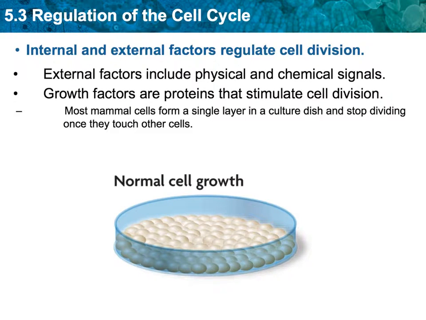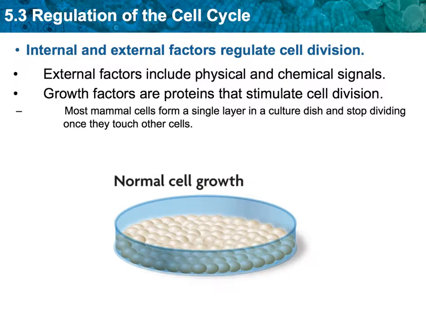All right, so the control mechanisms that facilitate cell division, there are two types that we're going to talk about. One type works from the outside, that being an external factor. What it's going to do is message or stimulate the internal factors, by sending chemical signals in to say, hey, there's enough cells, no more division is necessary. These are the growth factors, which are proteins, as is a lot of the other important things in eukaryotic organisms. Proteins play a very important role in regulating the cell cycle also.